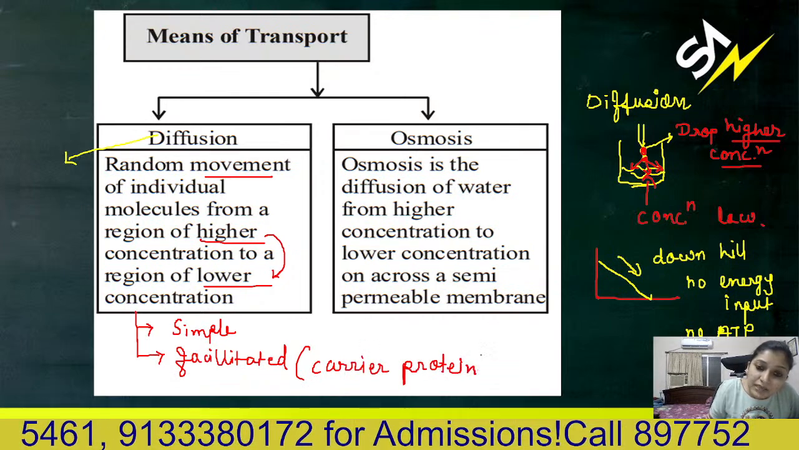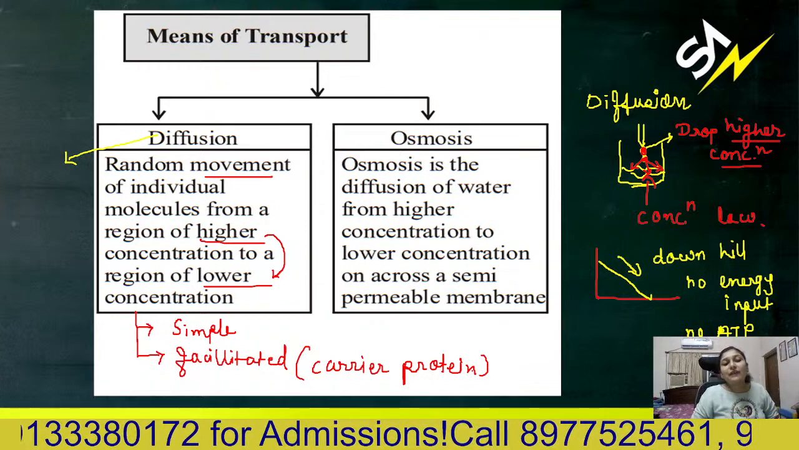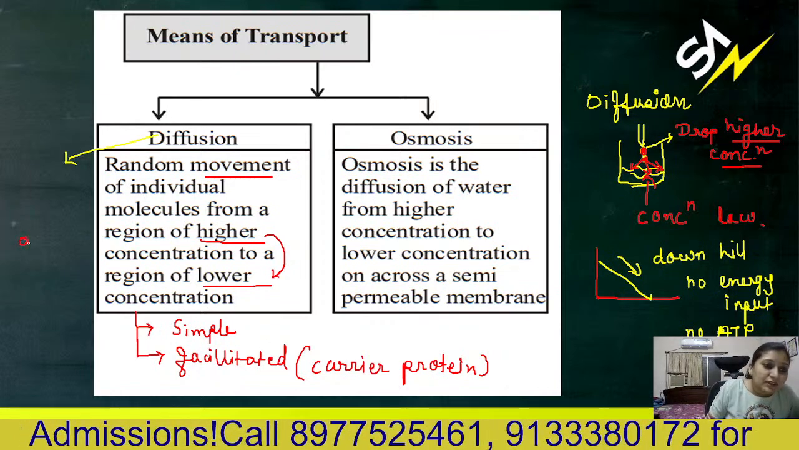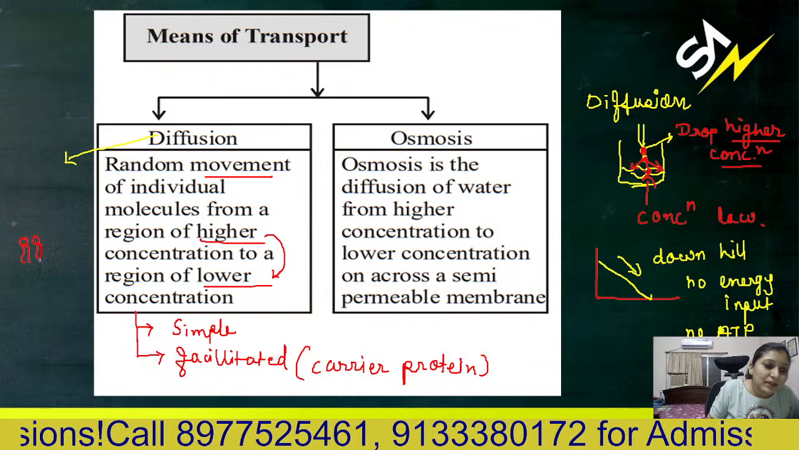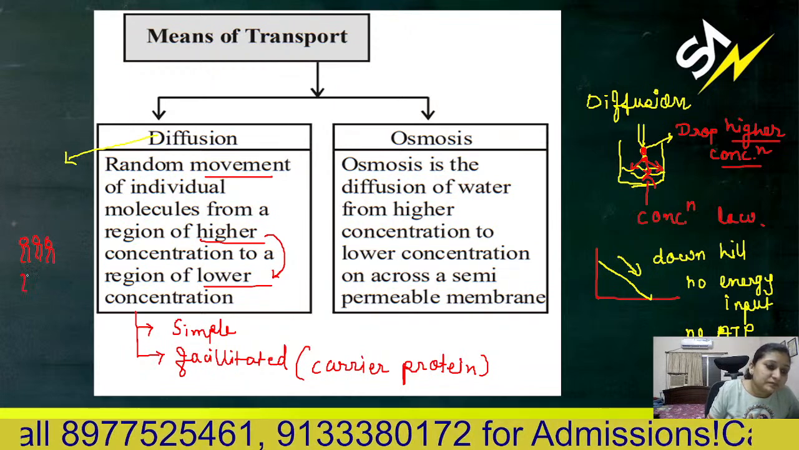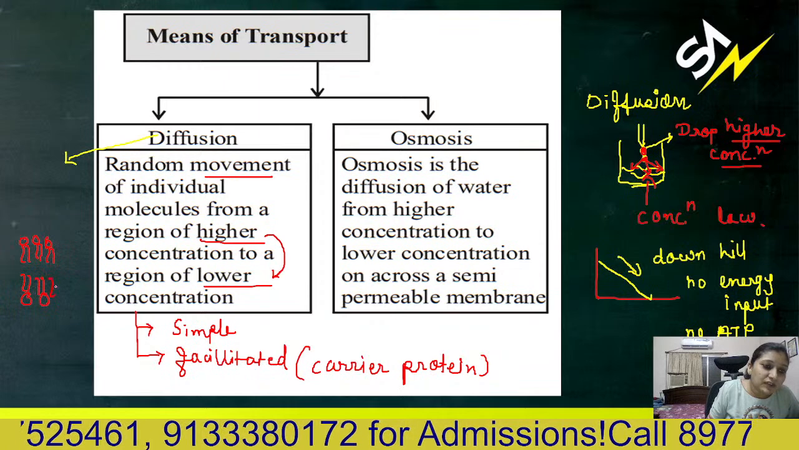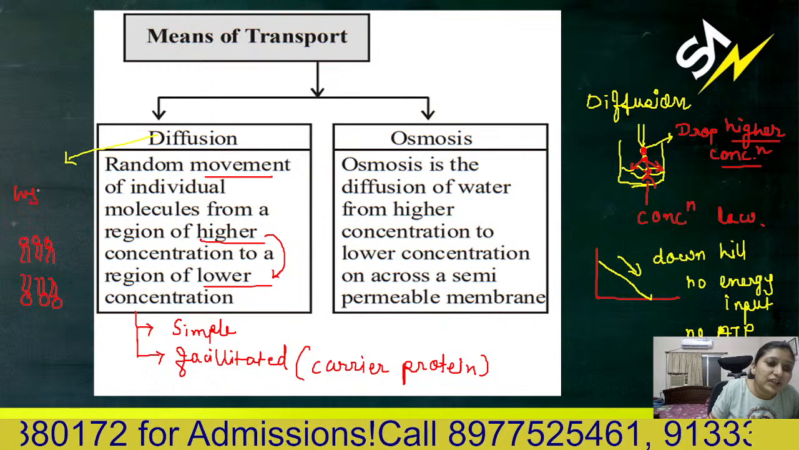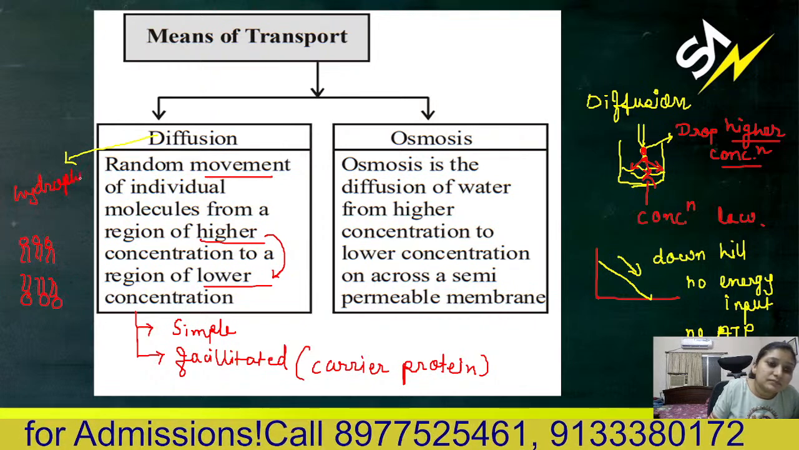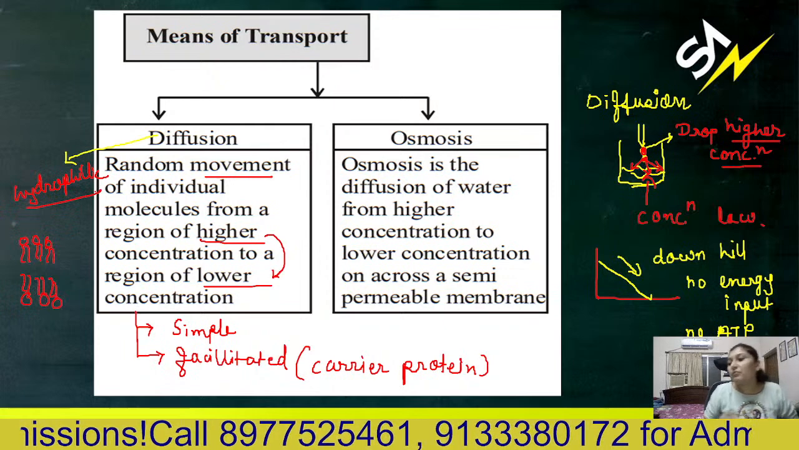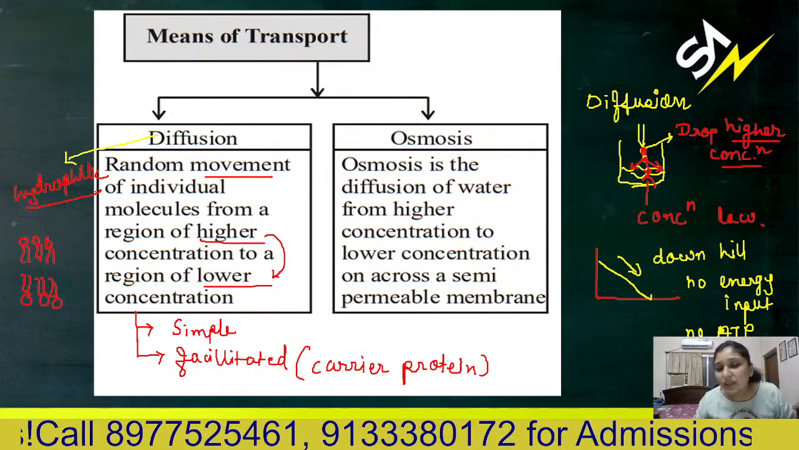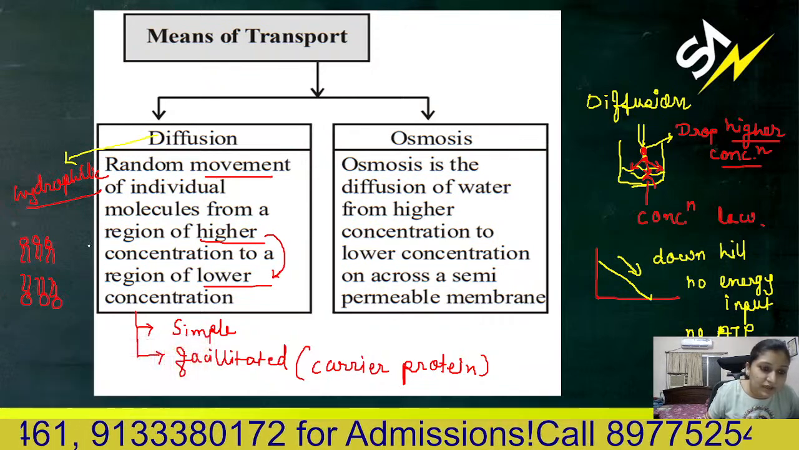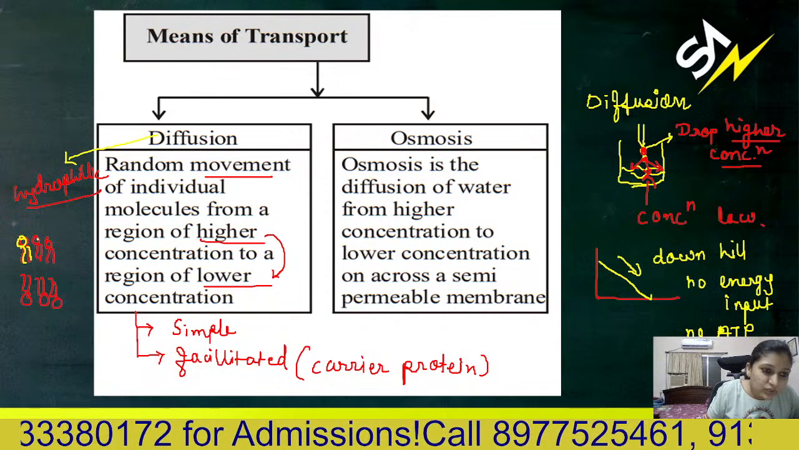You require this type of carrier protein when anything is moving by facilitated diffusion. For example, our membrane is made up of lipid bilayer, like this. So when you want to pass anything of hydrophilic moiety through this lipid bilayer, sorry, red color is not visible clearly, so let me draw it with some other color.